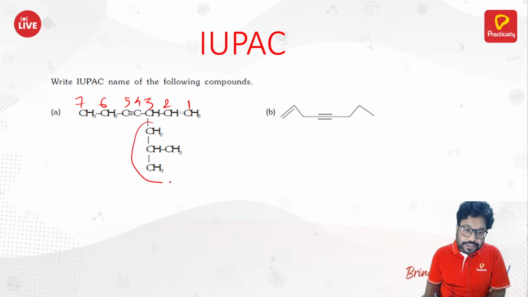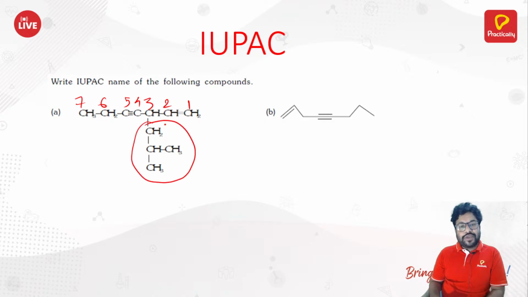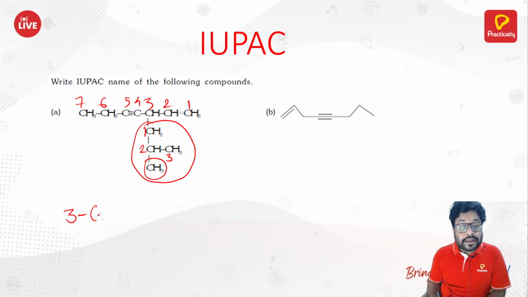And this is your substituent now. And how do we name the substituent? 1, 2, 3, right? At the second position, you got a methyl substituent. So you would write this as 3-(2-methylpropyl), bracket complete, right? Then hept.